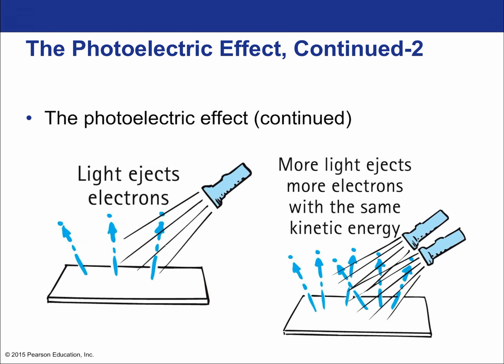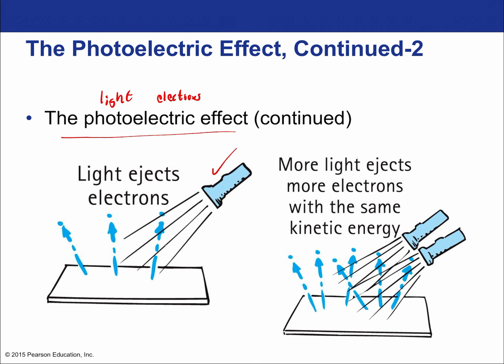So the idea, we call it the photoelectric effect because the photo is the idea of the photons. We're shining light on a metal and we're getting electrons. So the light is the photo part and the electric is the freed electrons. So the name makes sense. Photoelectric effect, light freeing electrons. So light ejects electrons. Okay, that makes sense.